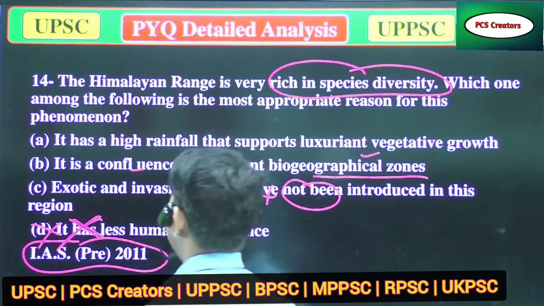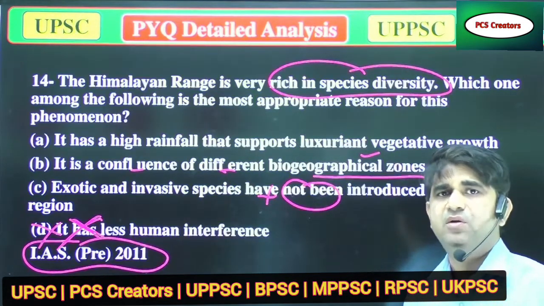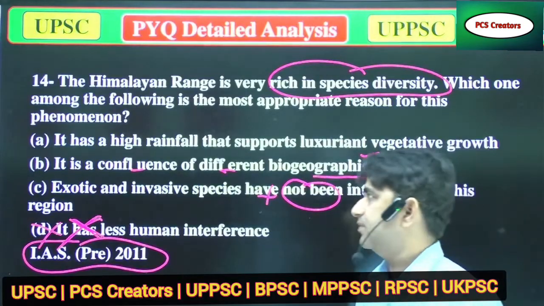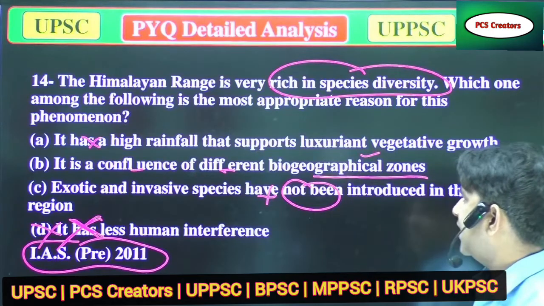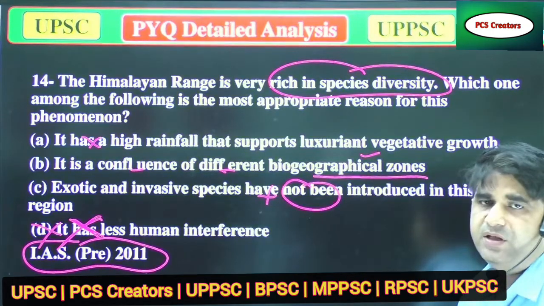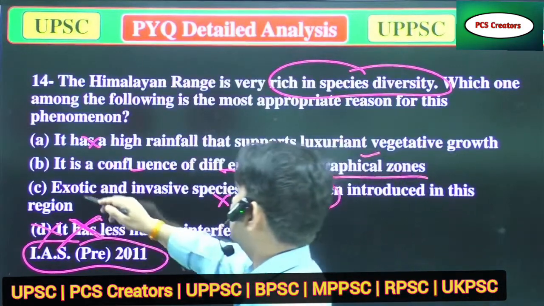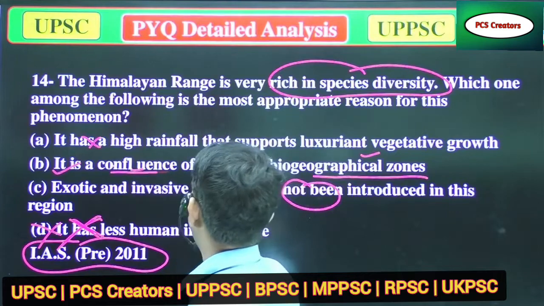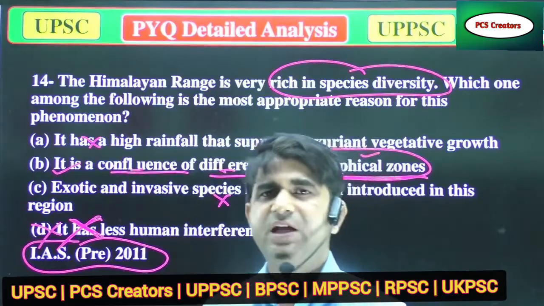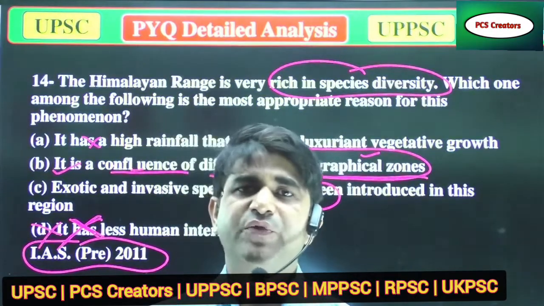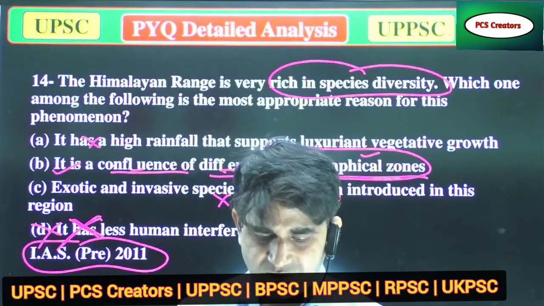Now we'll move to option A. It has high rainfall that supports luxuriant vegetation, but it does not have very high rainfall over there. Exotic and invasive species have not been introduced in the region? No, in the Himalayan region, invasive species are there, so it will not be that. So the correct answer is that it is a confluence of different biogeographical regions, because in the Himalayan region different types of biological zones are there, which allow different types of organisms to grow. That is why it has huge biodiversity. Now we'll move to the next question.